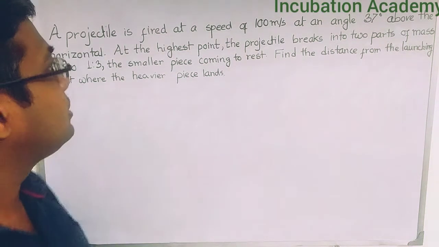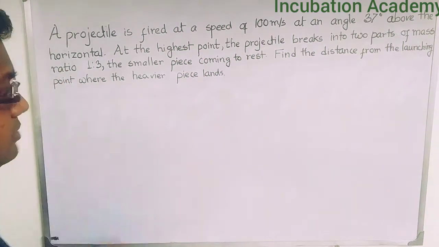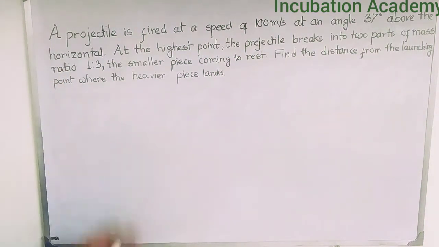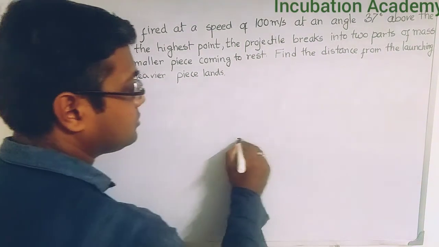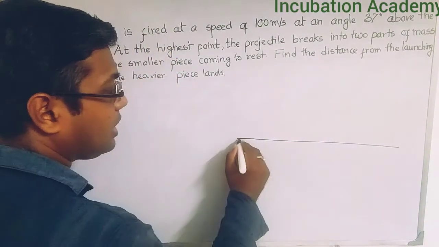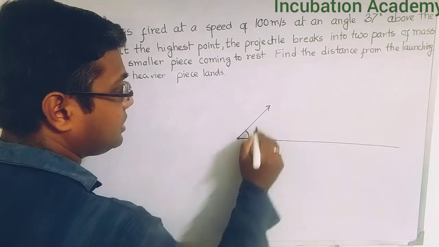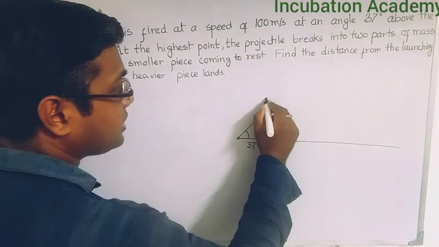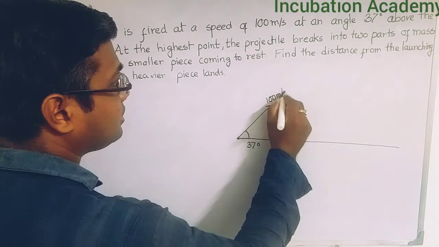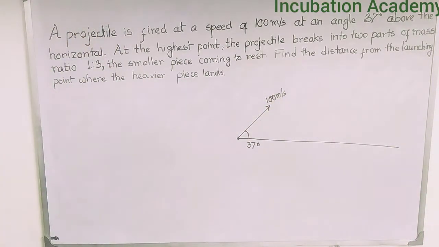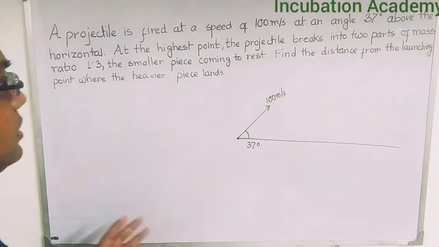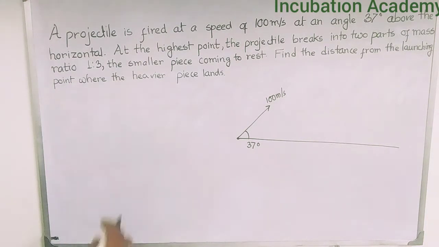Welcome everyone. Here I am taking a problem in which a projectile is fired at a speed of 100 meter per second at an angle 37 degrees above the horizontal. So let us take this as the horizontal, and this projectile is fired at an angle of 37 degrees with the horizontal and its velocity is 100 meter per second. At the highest point, the projectile breaks into two parts of mass ratio 1:3.